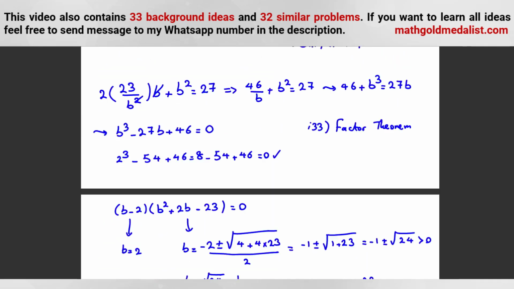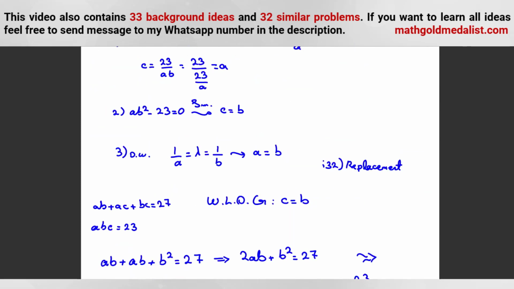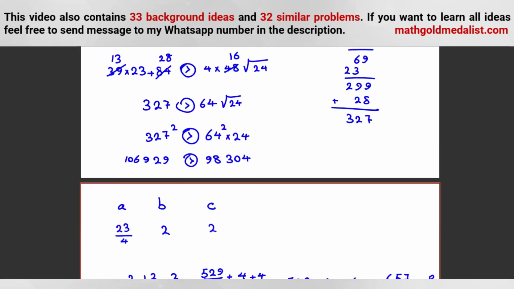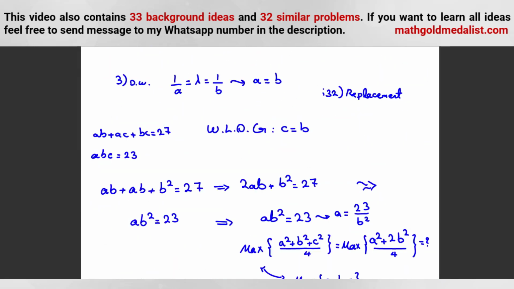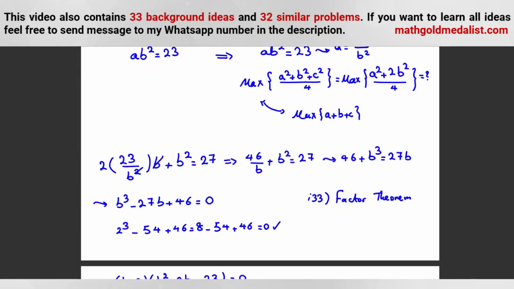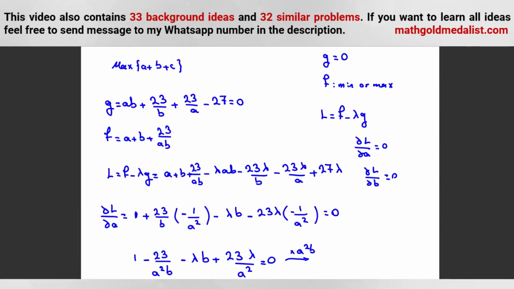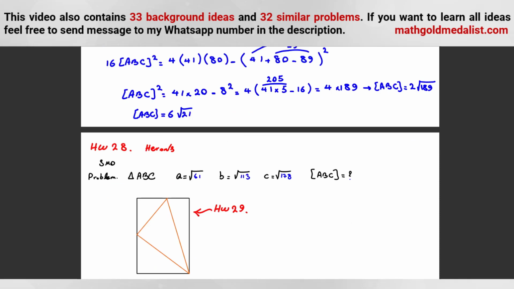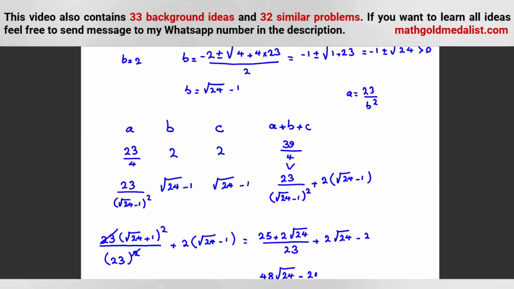Now let me tell you some problems similar to this one. We've considered how many ideas? Lagrange multiplier, I told you, idea 32, 33, factor theorem. Also, I think I told you replacement. 32 replacement, 33 this, 31 this. So 33 ideas. How many homeworks? 28 homeworks. So let me tell you some other homeworks.